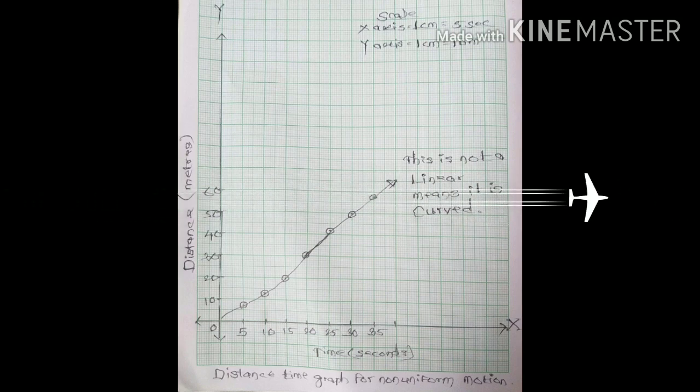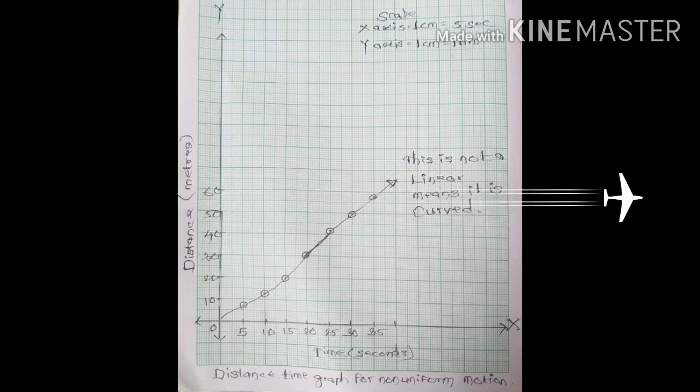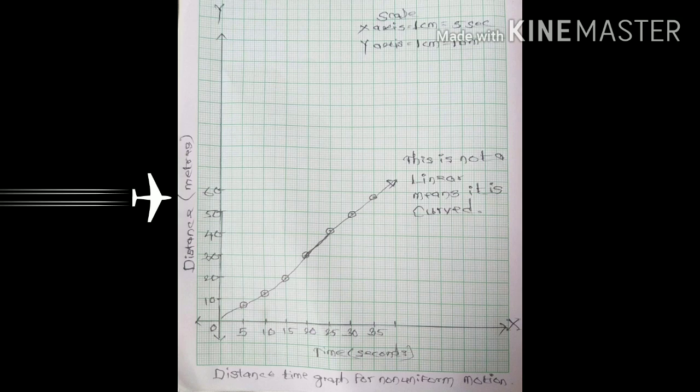Here, the distance changes non-uniformly with time. Thus, the bus is having a non-uniform motion because the graph is not a straight line or linear.